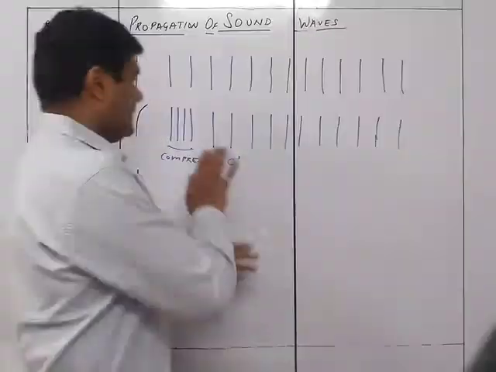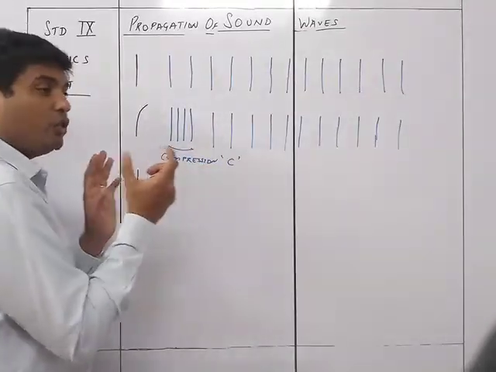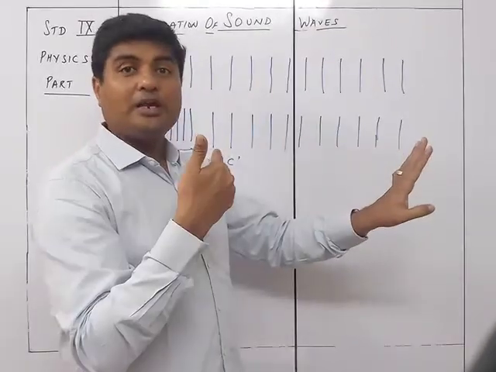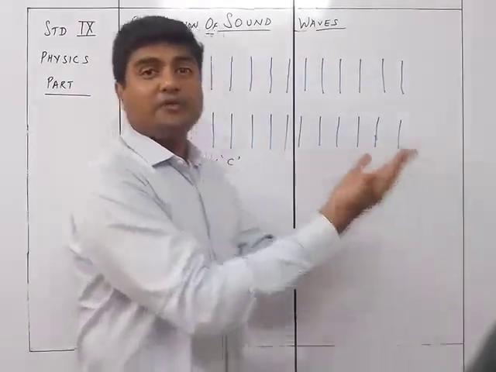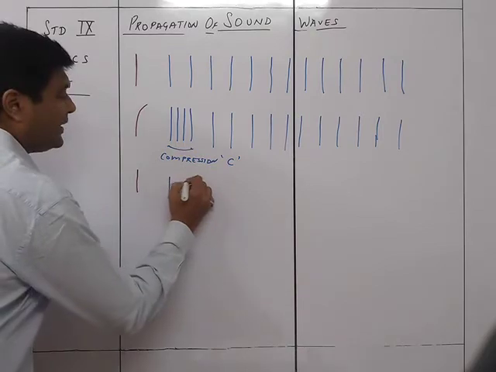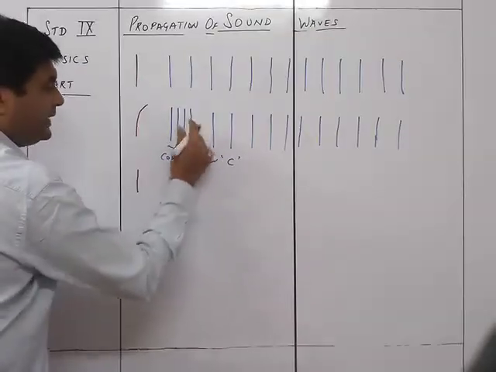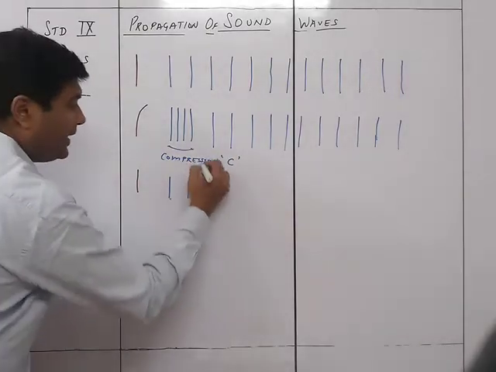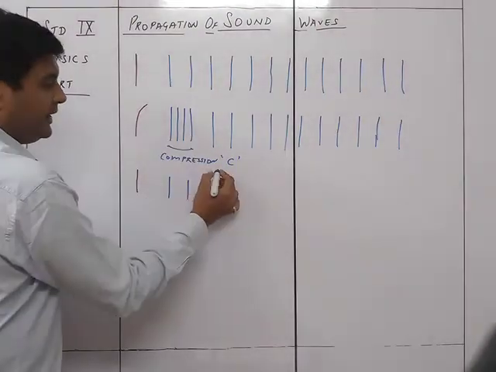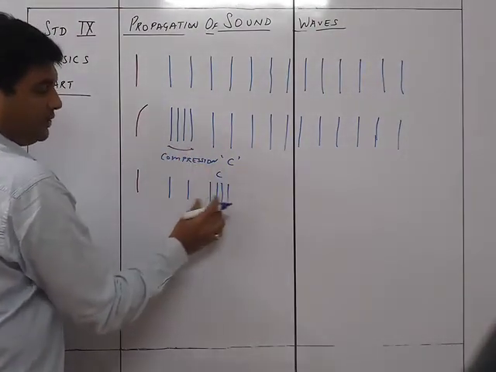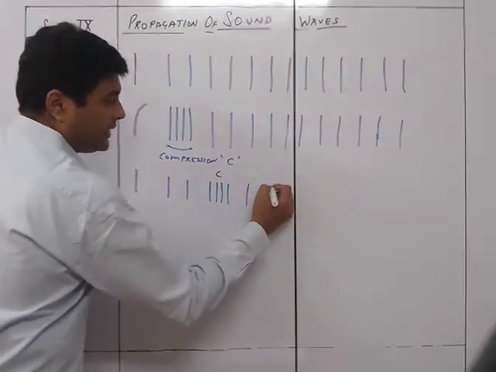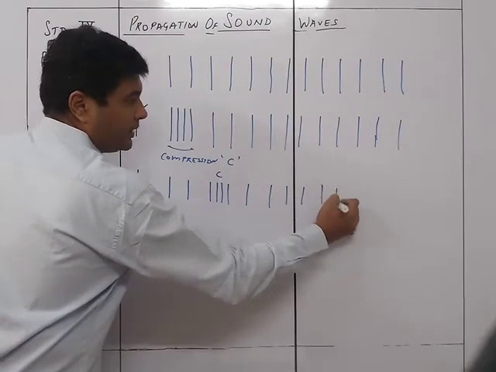Here it is the same: the particle got pressed, but the pressed part is going to move forward because it presses the next particle, then the next particle, then the next particle. But the original particle, because it is elastic in nature, comes back to its normal state. Hence, what is seen is the normal kind of wave for the first two, and then this compression has moved a bit and reached this particular place. So this compression has now reached here because it will be propagating further. The rest of the part will remain the same, in this pattern.